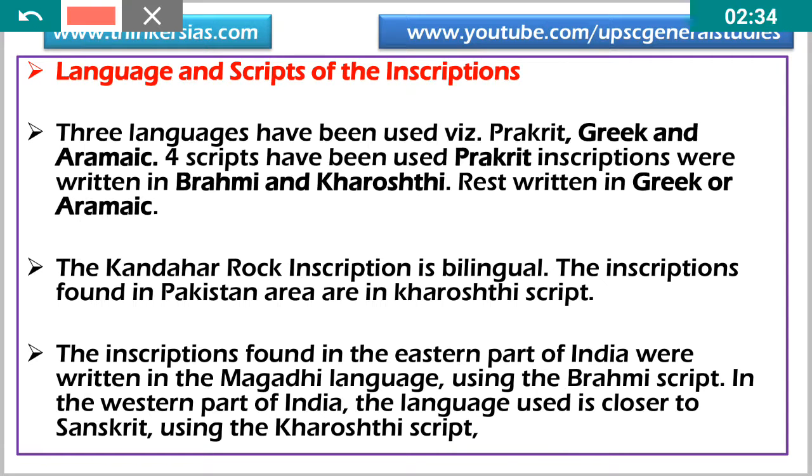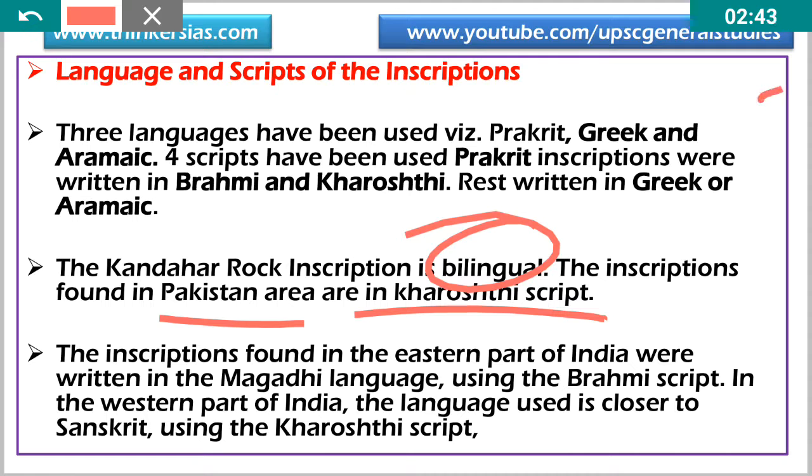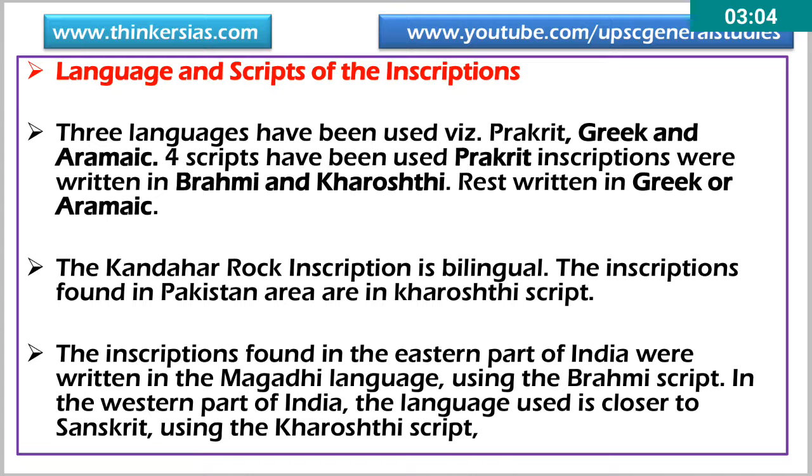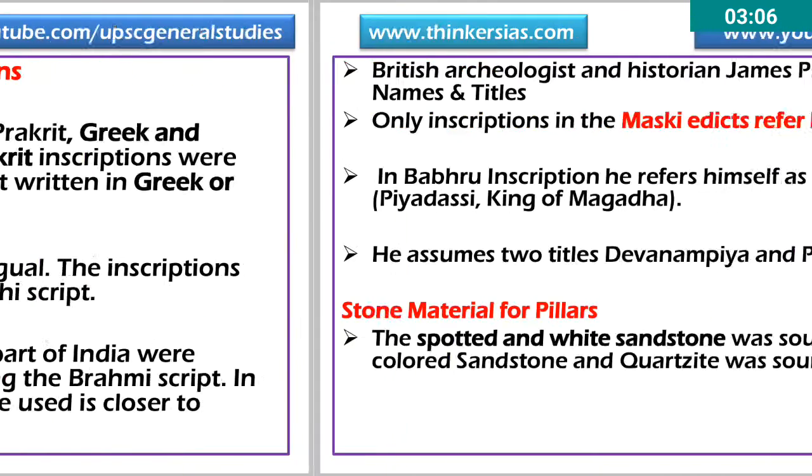The Kandahar rock inscription is bilingual. The inscriptions found in Pakistan, in the western part of the subcontinent, are in Kharosthi script, which is written from right to left, as you see in Urdu and Arabic. Inscriptions found in the eastern part of India were written in the Magadhi language using Brahmi script. The language is different, the script is different. In the western part, the language used was Sanskrit using Kharosthi script. That is how Ashoka communicated directly with the larger public.